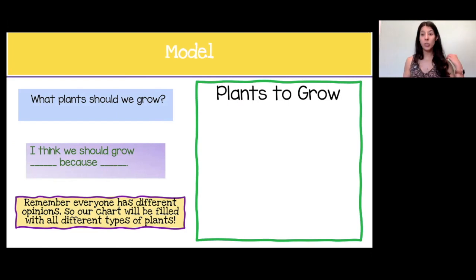I think we should grow pumpkins because in the fall, we could have a pumpkin patch and go pumpkin picking and then study the pumpkin seeds and the inside of the pumpkin. So I'm going to put pumpkins on our chart here because I think that's what we should grow in our school garden. Yeah, that's what I think. And maybe you agree with me. Maybe that's your opinion too. Maybe it's not.